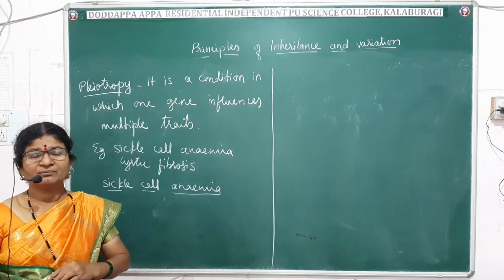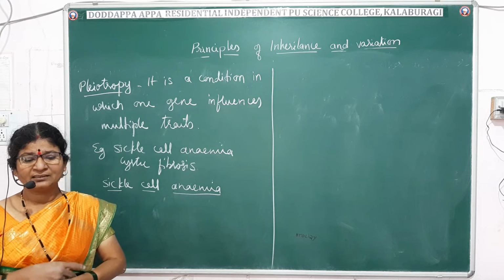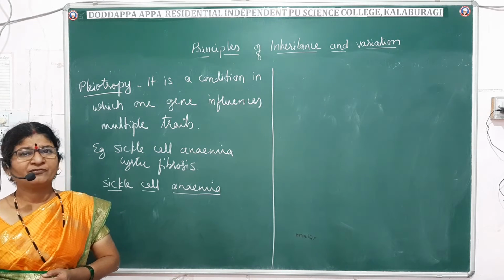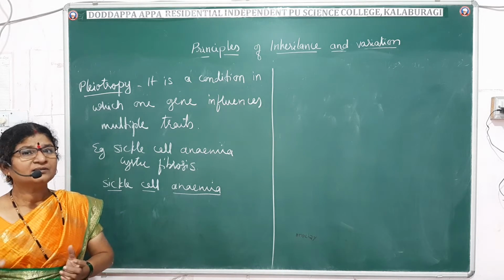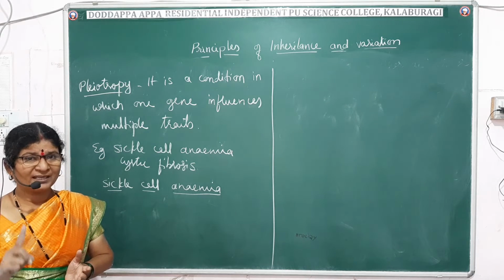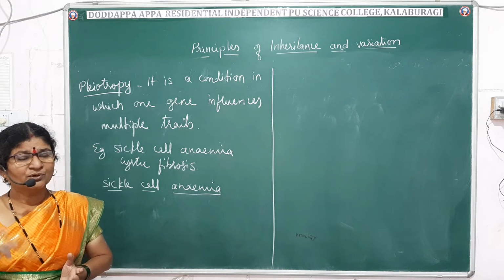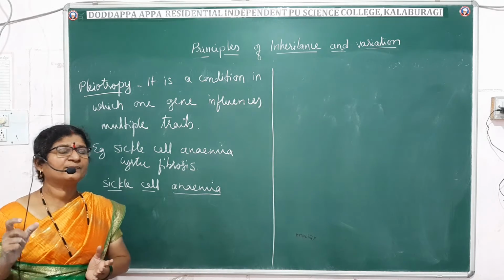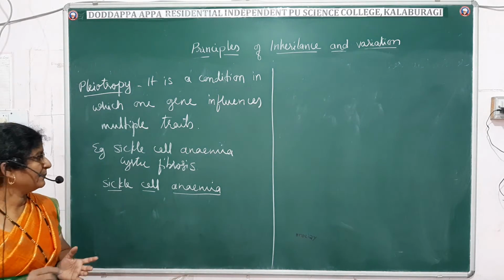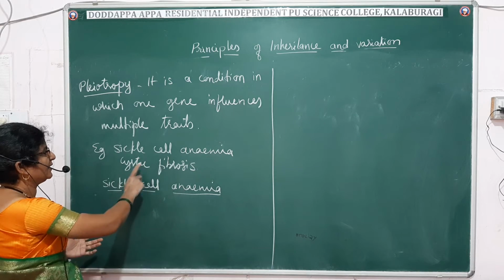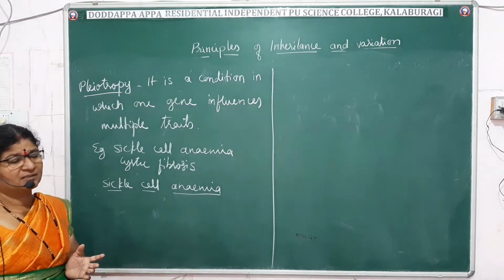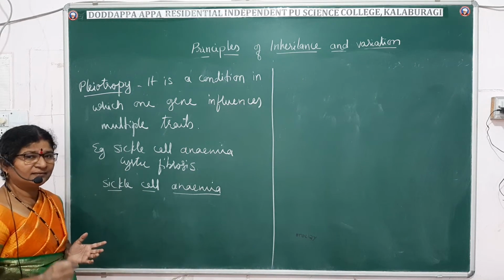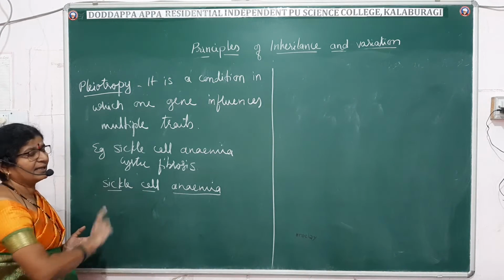Now, according to Mendel, we have learned that one gene is responsible for one character. Fine. So what is pleiotropy? Here one gene will regulate more than one character. Then that condition is called pleiotropy. The best examples are sickle cell anemia and cystic fibrosis. So let us see a little detail about sickle cell anemia.